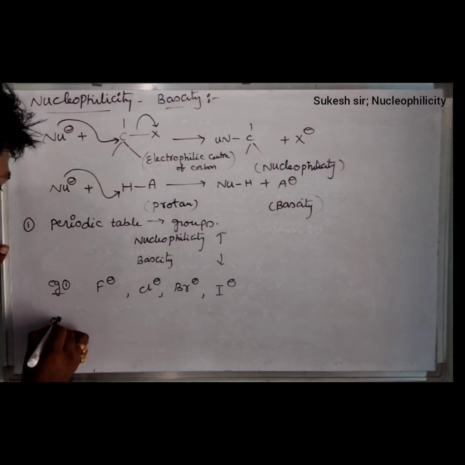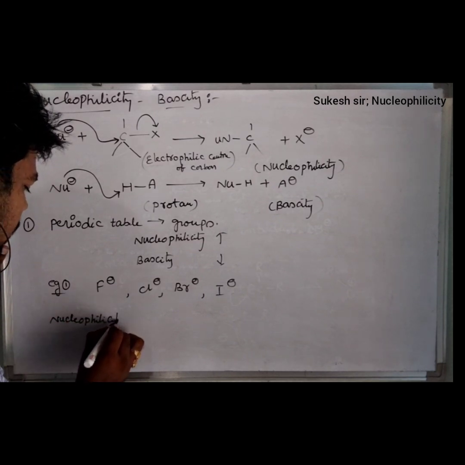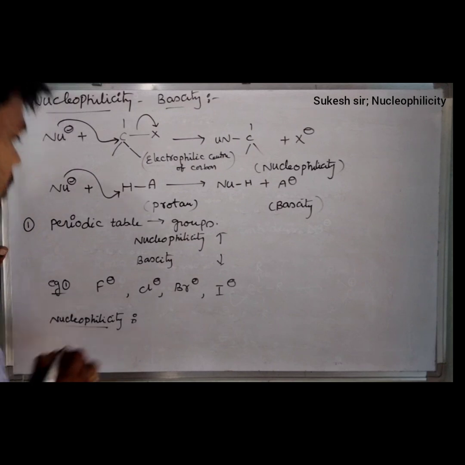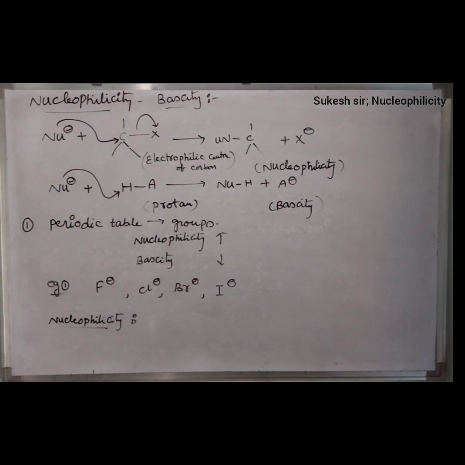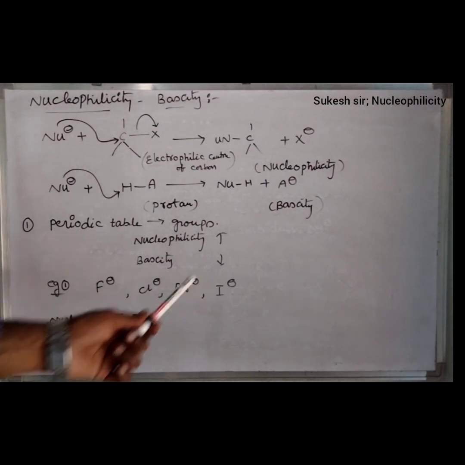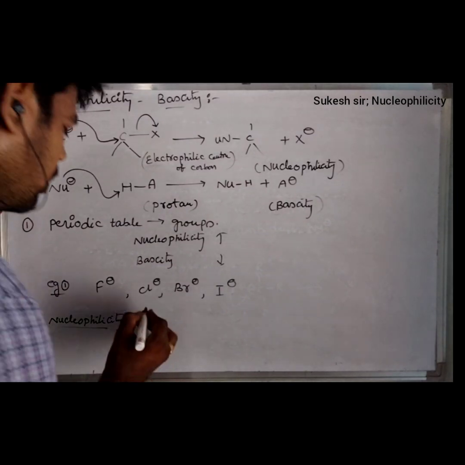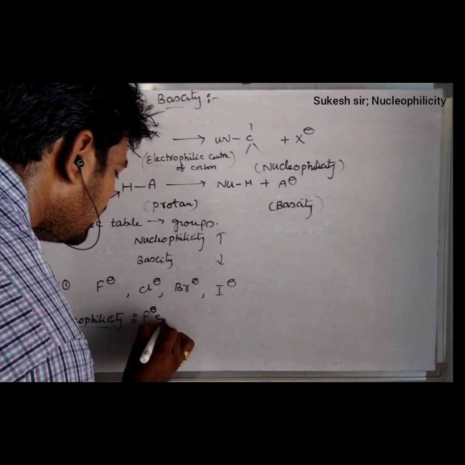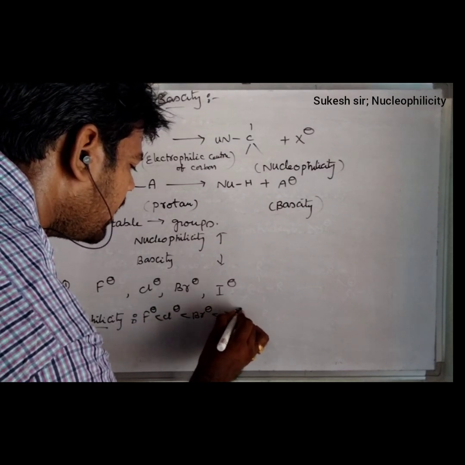The property of nucleophilicity. Suppose they are asking, we know that nucleophilicity in a group, what will happen? Increasing. If you observe in the 7A group, iodine is considered as the bottom of the group. Therefore, F⁻ < Cl⁻ < Br⁻ < I⁻.